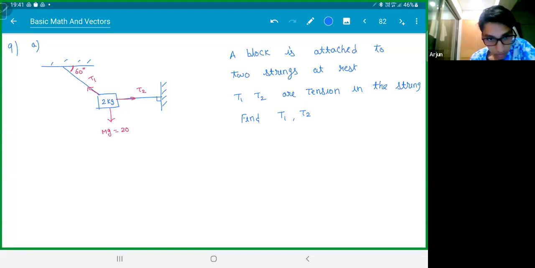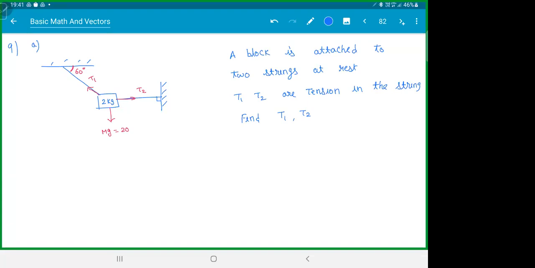Any answers? 40 by root 3 and 20 by root 3. Okay.